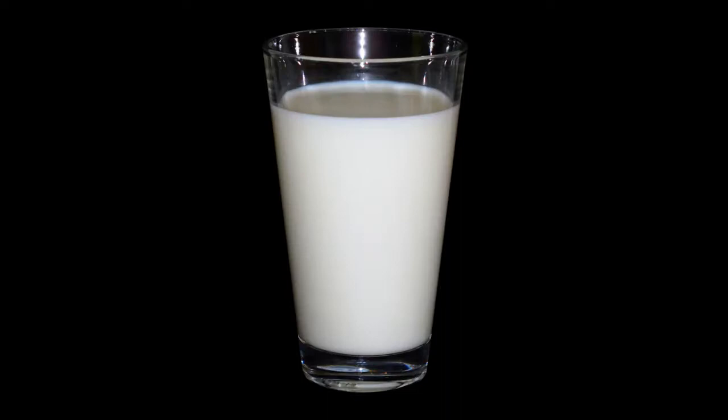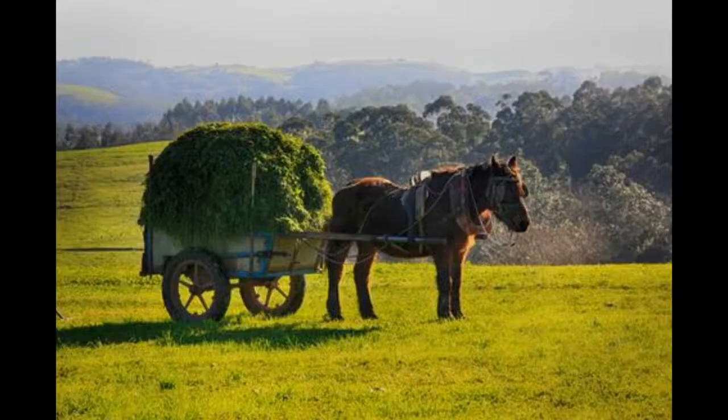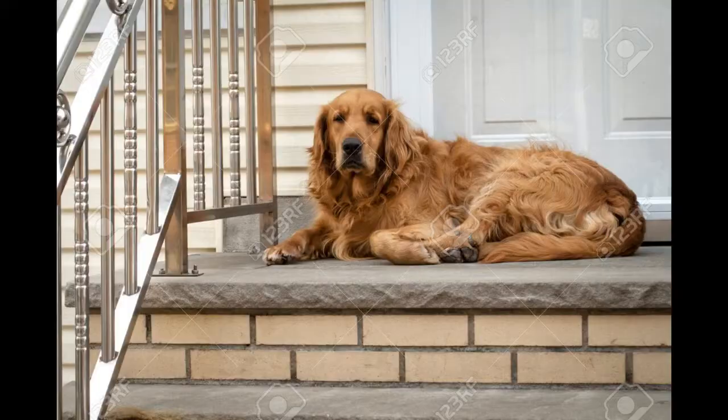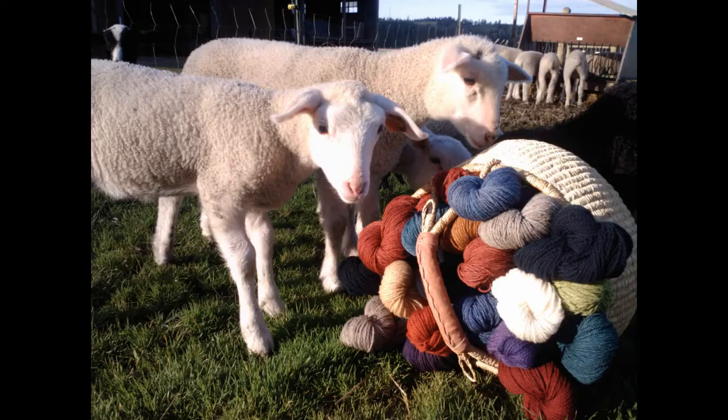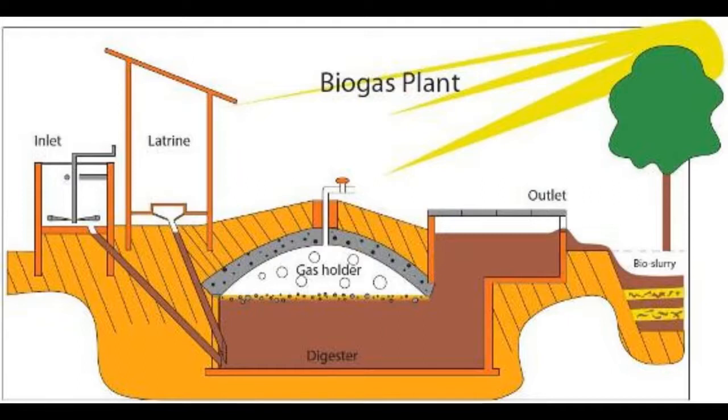Animals are our friends. We get milk, meat, eggs and several other things from animals. Some animals are useful for carrying burdens or drawing carts. Dog guards our house. Sheep gives us wool. Even excreta of domestic cattle is useful for making manure and fuel. Gobar gas is prepared from cattle dung.